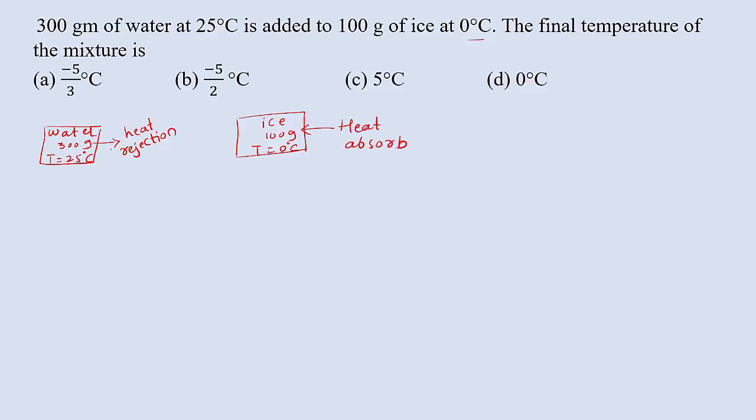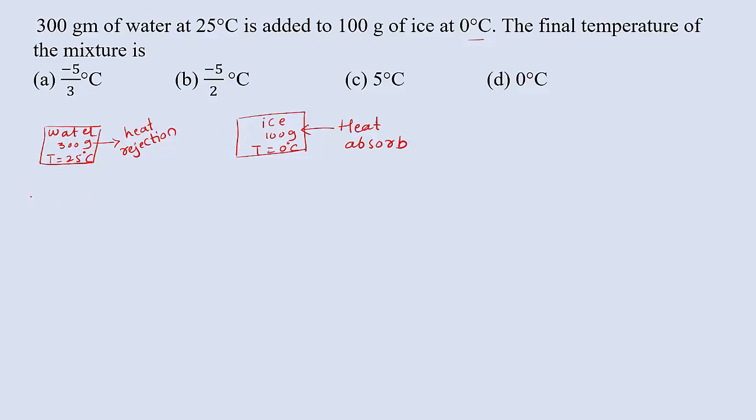Remember latent heat of fusion. According to latent heat of fusion, ice is converted into water at constant temperature, without any rise in temperature. We know that at 0 degrees Celsius, both solid and liquid states of a substance coexist together in thermal equilibrium. You can remember that concept here.